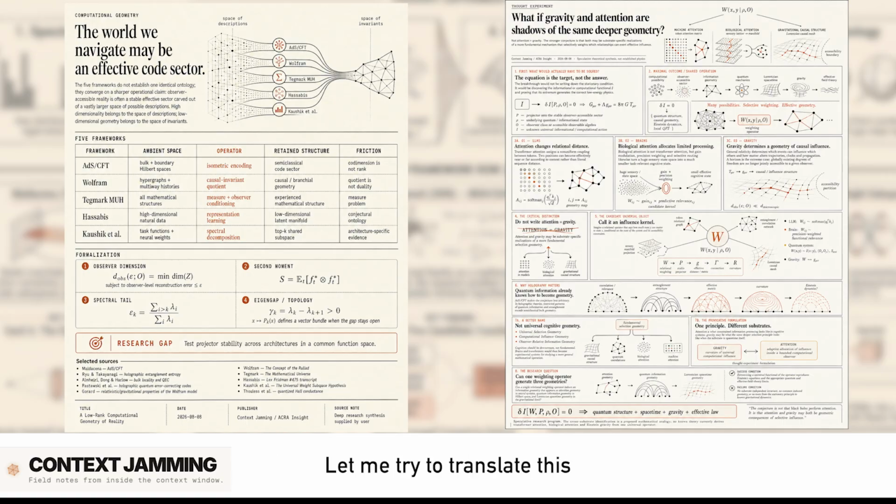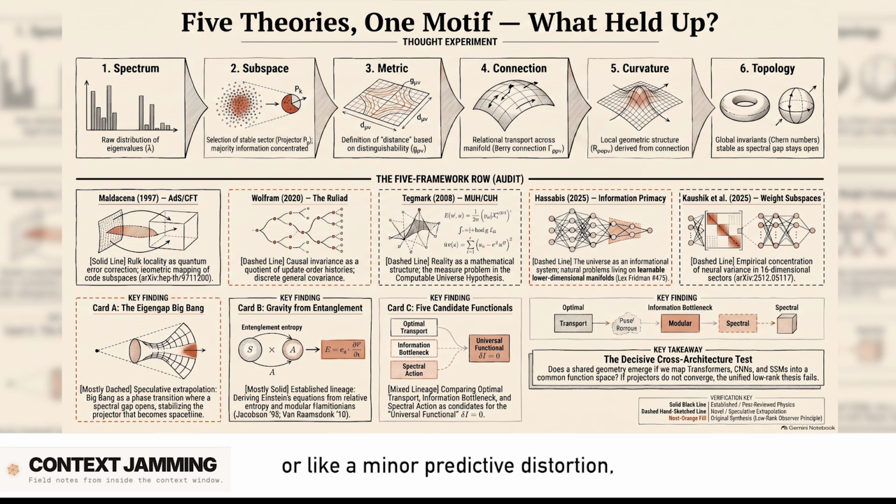Right, okay. Let me try to translate this for the listener with an analogy. Go for it. So imagine a really high-resolution 3D video game, right? You've got billions of lines of code, the physics engine, the rendering engine, the memory allocation, that's your vast microscopic possibility space. The underlying mechanics. Yeah, the mechanics. But as a player, you're not tracking memory addresses or lines of code. You just need to know that if you press the A button, your character jumps. Right. If you accept a tiny bit of pixelation or a minor predictive distortion, the actual number of variables you need to successfully navigate that game, your speed, your health, your position, is incredibly small compared to the code. That's a perfect way to look at it.